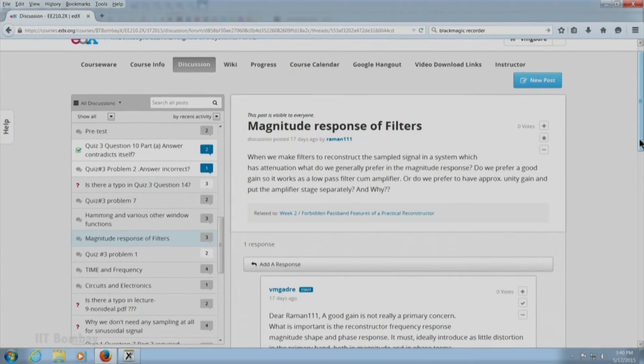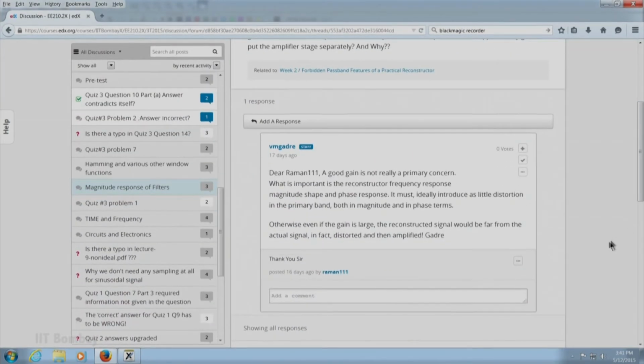Do we prefer a good gain, or do we prefer to have approximately unity gain and put the amplifier stage separately? And the answer which I gave was that a good gain is not always a primary concern. What is important is the magnitude shape and phase response. So it is a relative gain between different frequencies that is important, not the absolute gains, and I think that was understood.